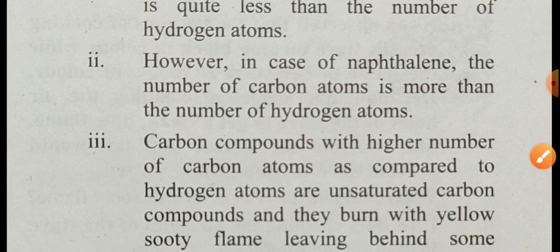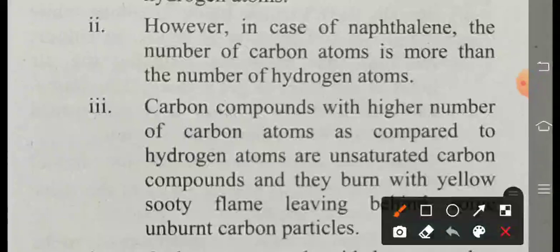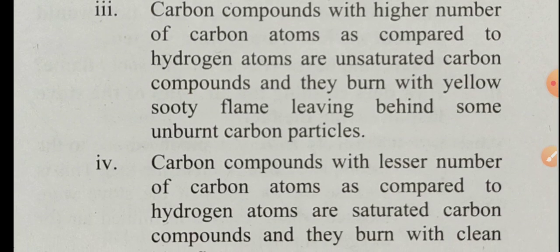Next, carbon compounds with a higher number of carbon atoms as compared to hydrogen atoms are unsaturated carbon compounds. Very simple. Carbon compounds with a higher number of carbon atoms as compared to hydrogen atoms, meaning hydrogen atoms are less, are unsaturated carbon compounds, and they burn with a yellow sooty flame, leaving behind some unburnt carbon particles.